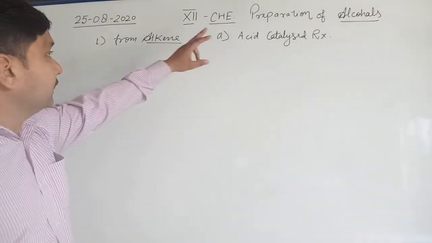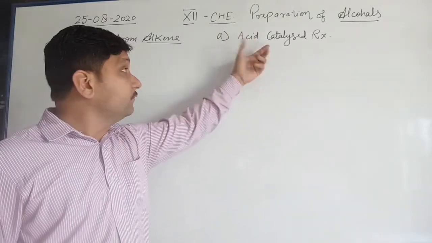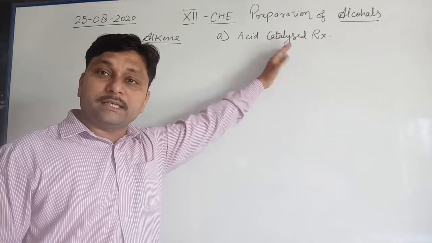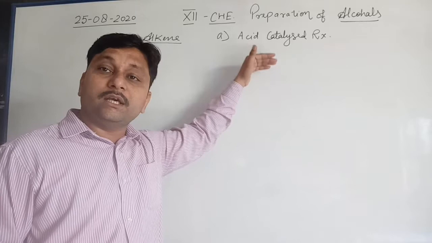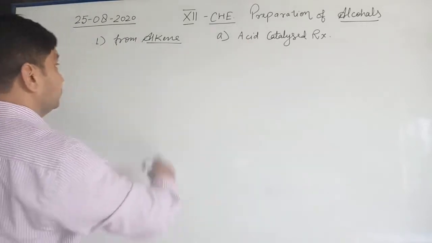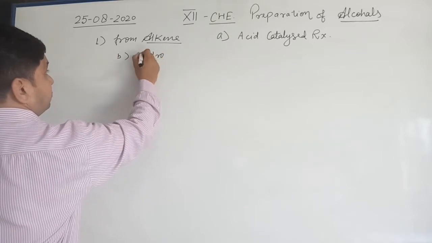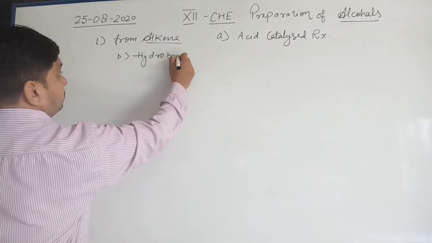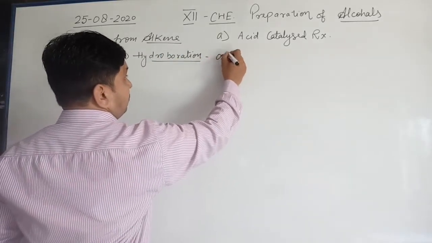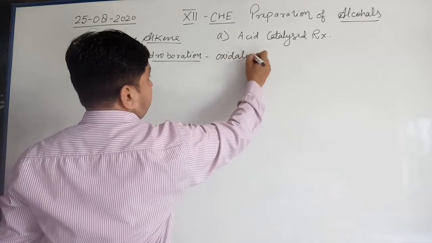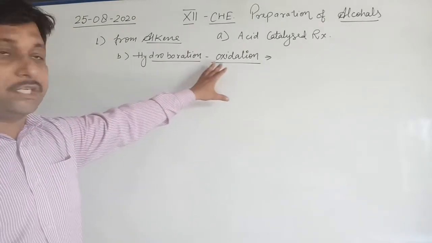Preparation of alcohols from alkene can be done by two methods. The first method is acid catalyzation, which we did in the last video. Now we start the second topic, that is hydroboration oxidation. So hydroboration oxidation is the second topic.